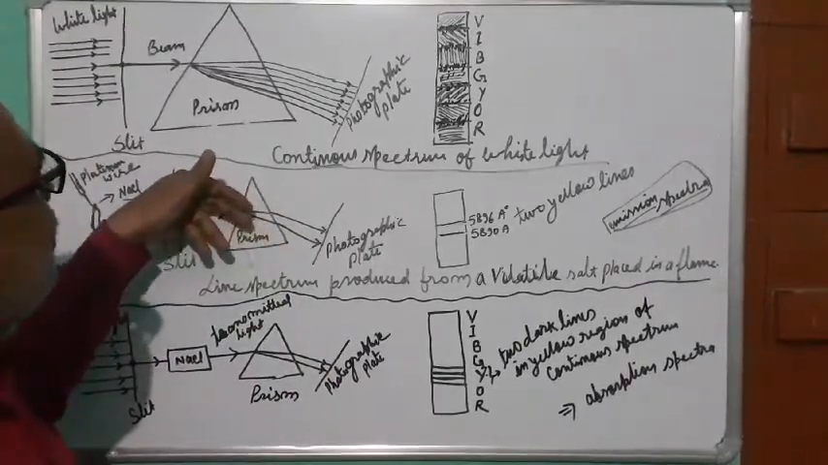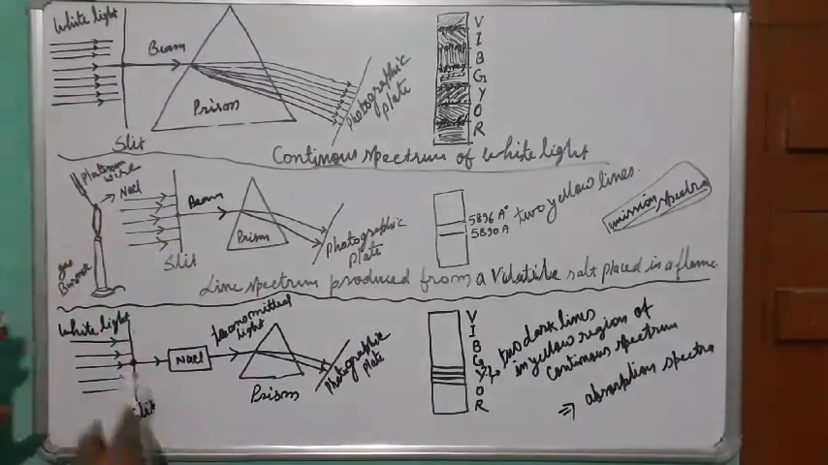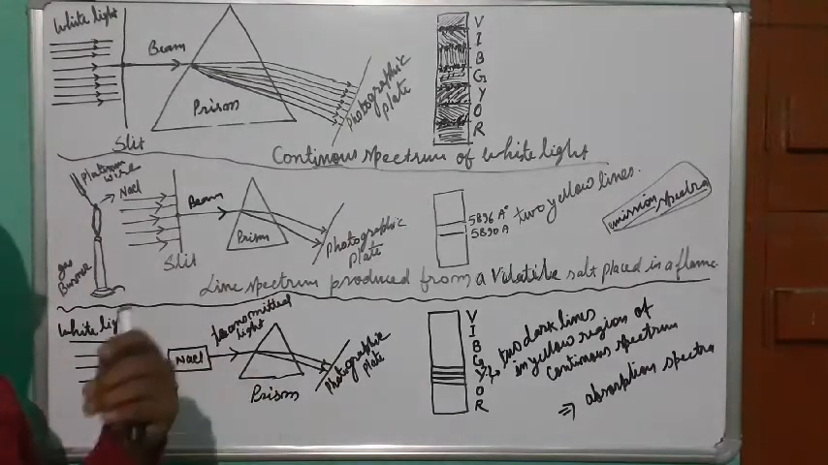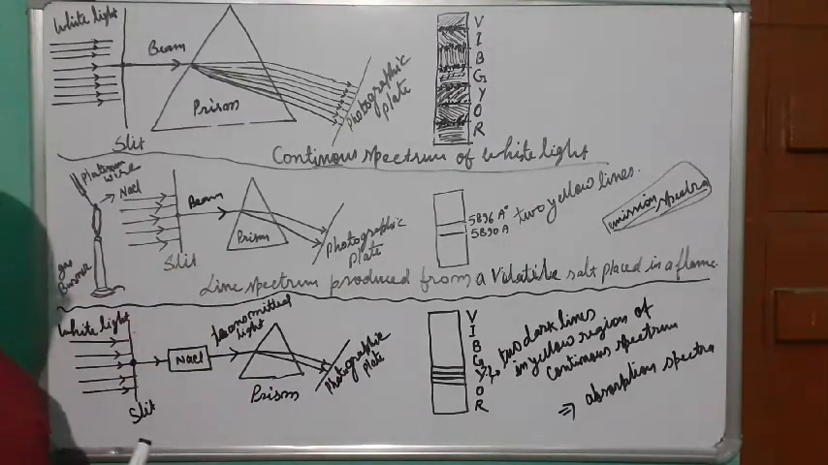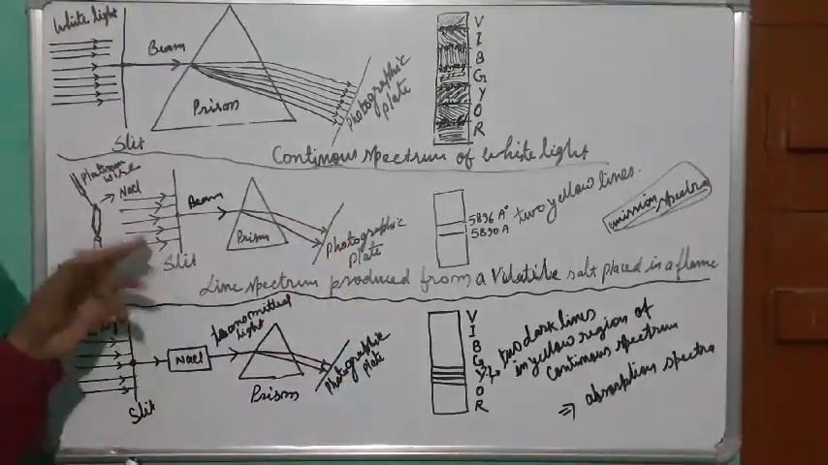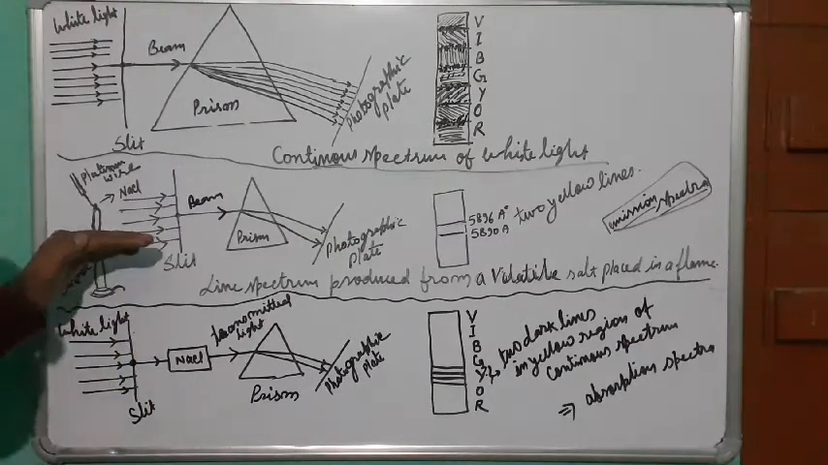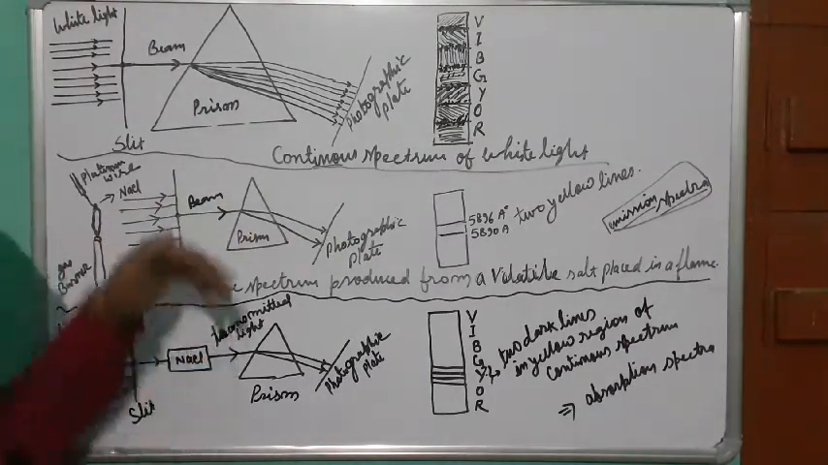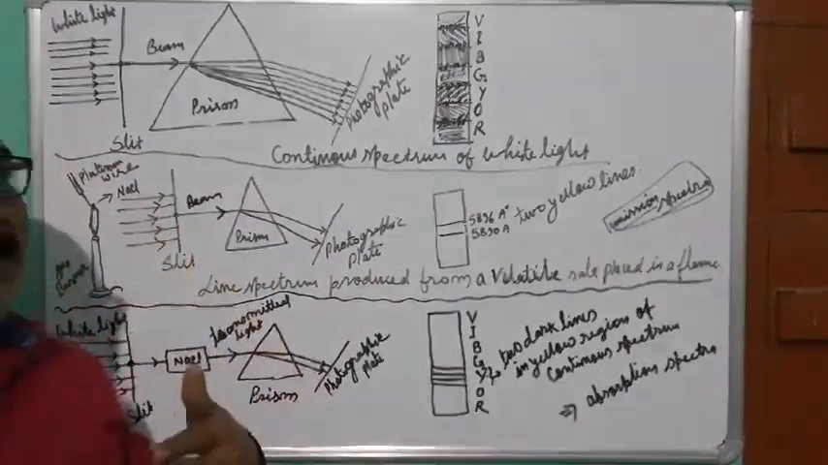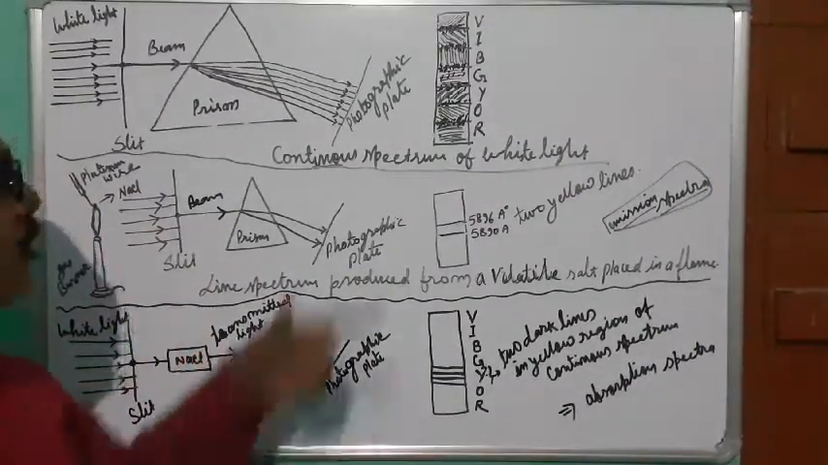So what is happening here when we are heating? The sodium absorbs energy and reaches an excited state. When the sodium gets into the excited state, it releases the energy that appears as yellow color, and that yellow light is allowed to pass through the prism. So it gives two spectral lines, well defined two spectral lines, not like a continuous one.